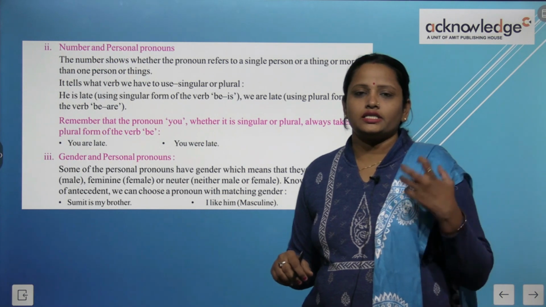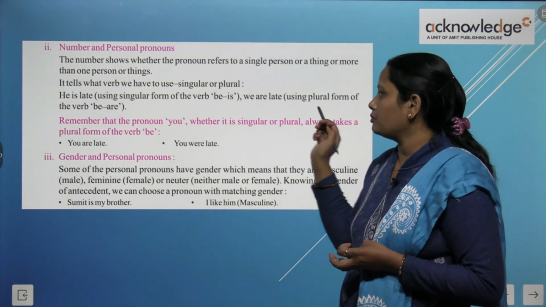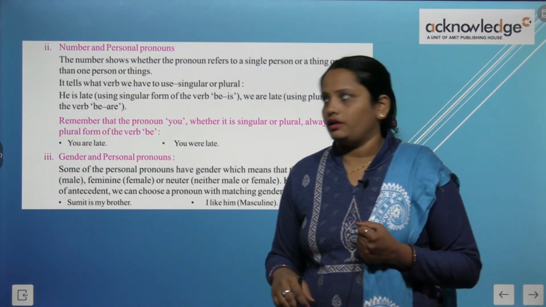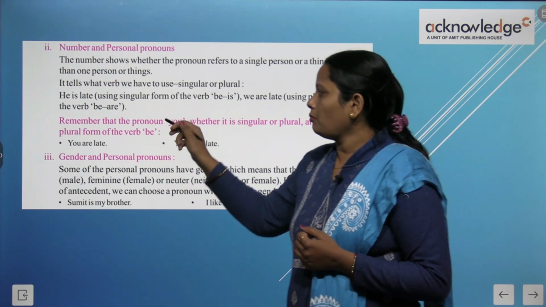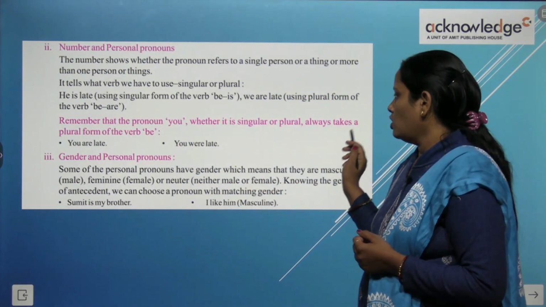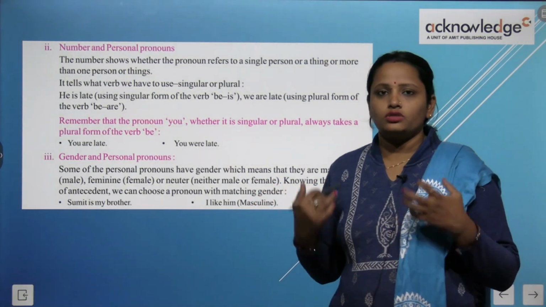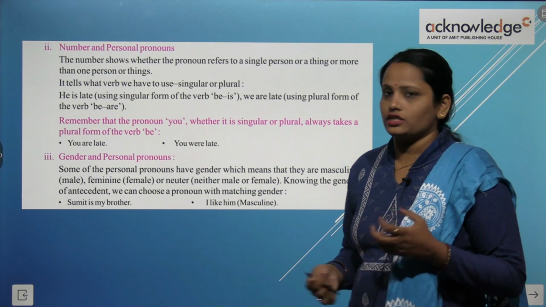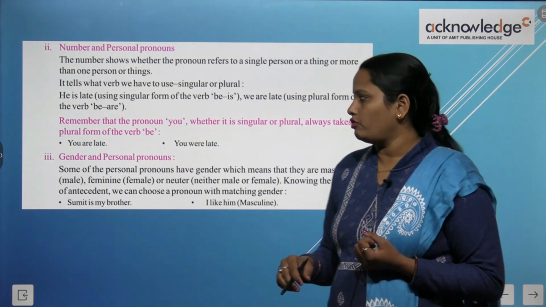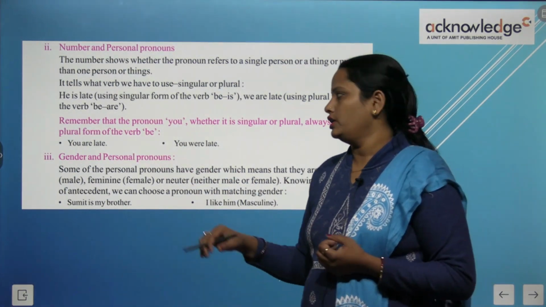Since it is he, we have used is with it. We are late. Here we have used the plural form because it is we, so we have written are. Now remember that the pronoun you, whether it is singular or plural, always takes a plural form of the verb be. So even if the pronoun is singular or plural, in the case of you we have to take the plural form of be. So, you are late or you were late.